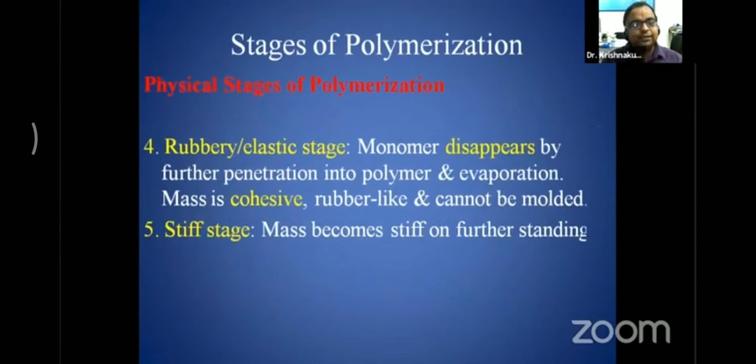The next is the rubbery or elastic stage, where the monomer disappears by further penetration into the polymer and by evaporation. So the mass is cohesive, rubber-like, and it cannot be molded. So it is of no use, because we are supposed to pack the material at the dough stage. The next is the stiff stage, where the mass becomes more stiff, and this is again a useless stage.